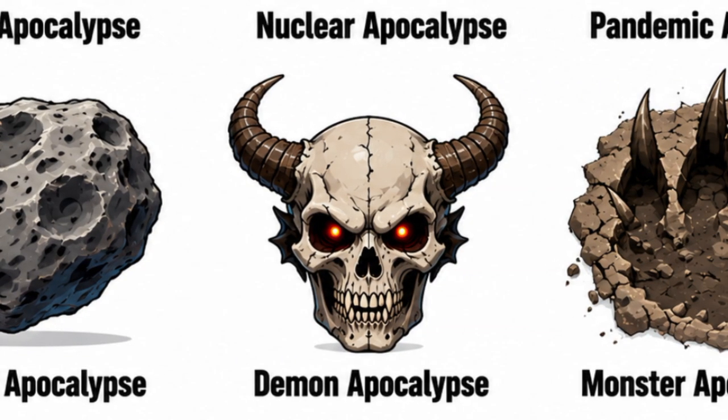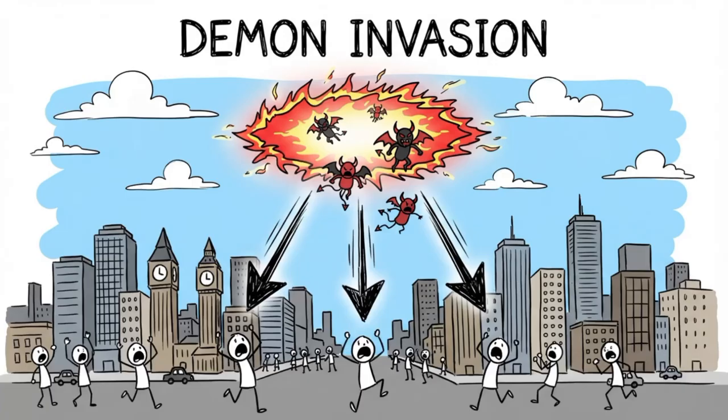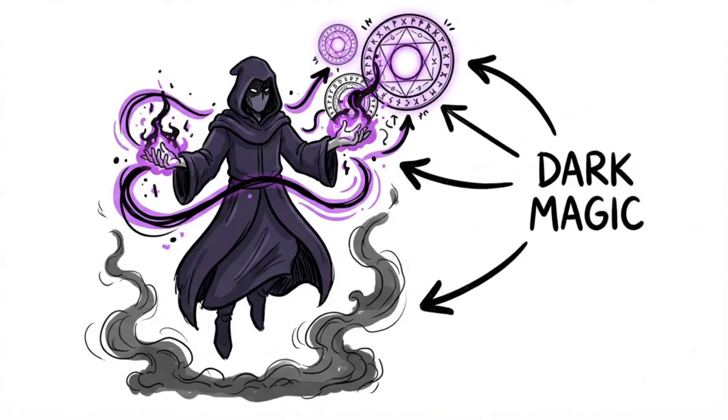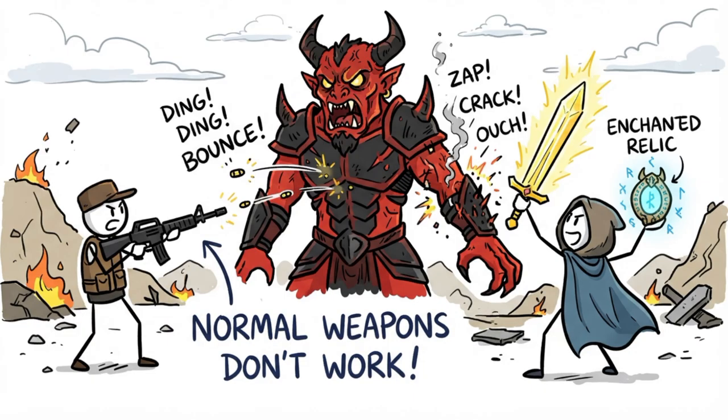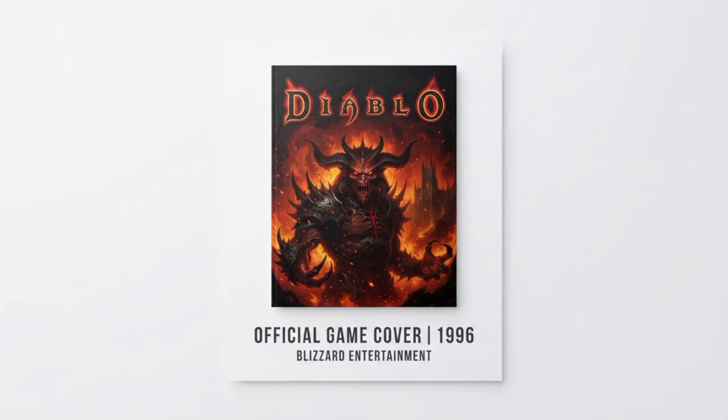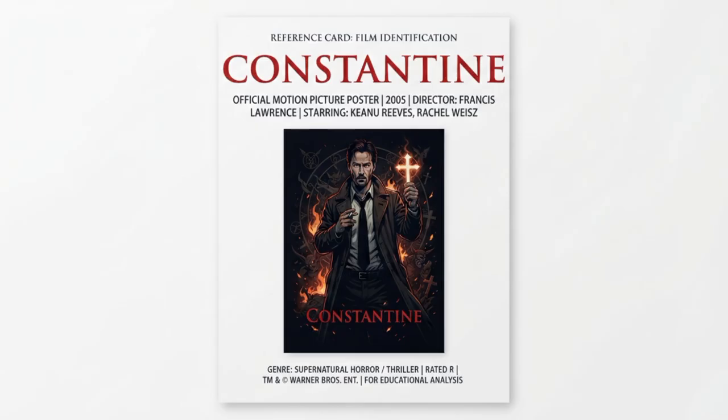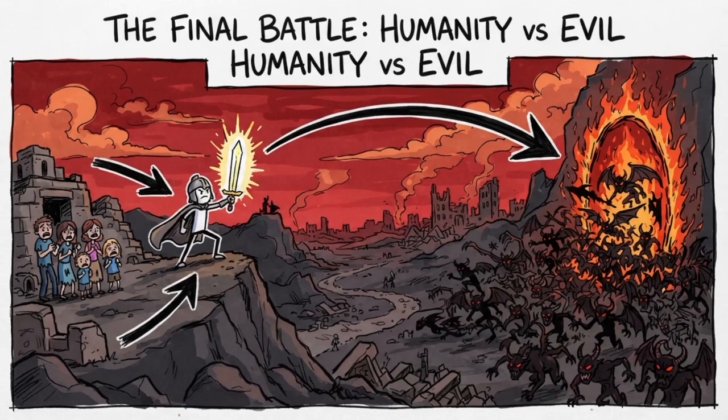Demon apocalypse. A demon apocalypse begins when supernatural forces invade the human world. Ancient creatures, dark magic, and hellish armies replace scientific explanations with horror and mythology. Survivors must face enemies that cannot always be defeated with ordinary weapons. Games like Doom and Diablo, along with films such as Constantine, imagine worlds where humanity fights not just for survival but against the forces of evil themselves.